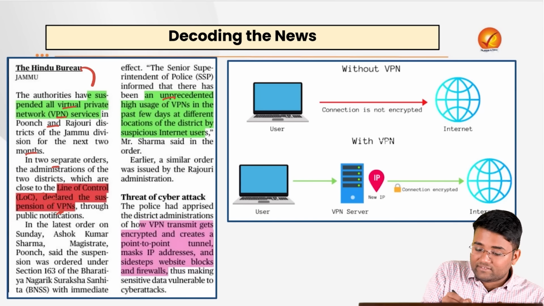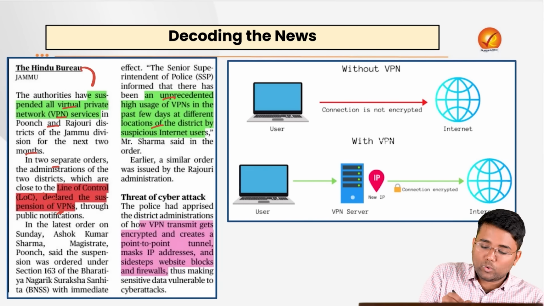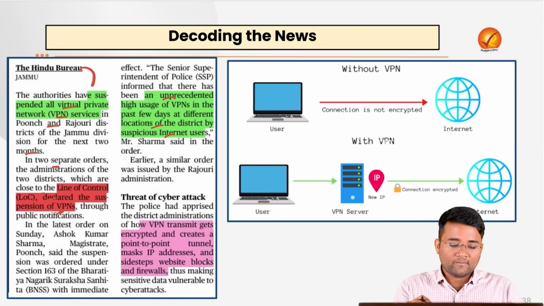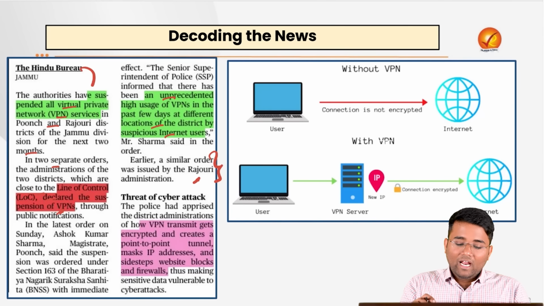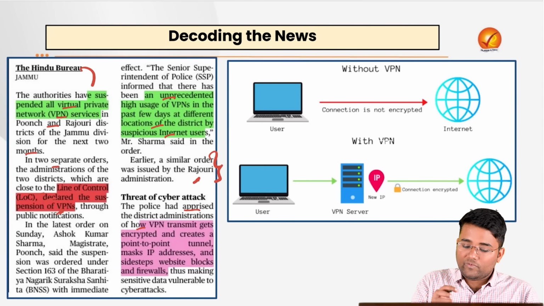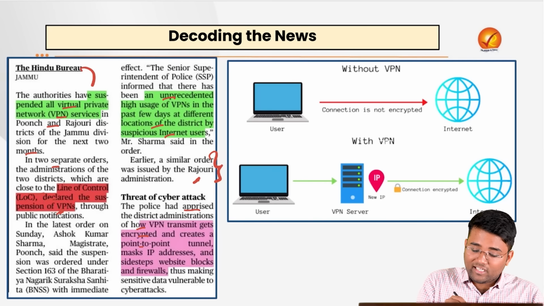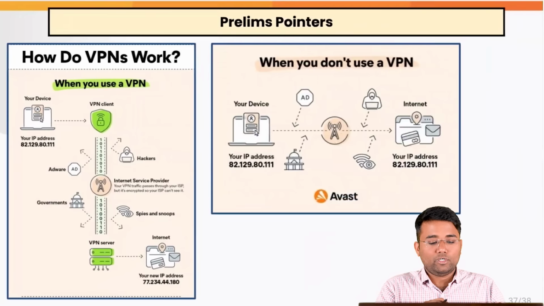First of all, we have seen an unprecedented high use of VPNs in the past few days at different locations of districts by suspicious internet users, and also a similar order was issued by the Rajouri administration, and police have apprised the district administration of how VPN transmit gets encrypted and creates a point-to-point tunnel that also masks IP address and sidesteps website blocks and firewalls, thus making sensitive data vulnerable to cyber attack.